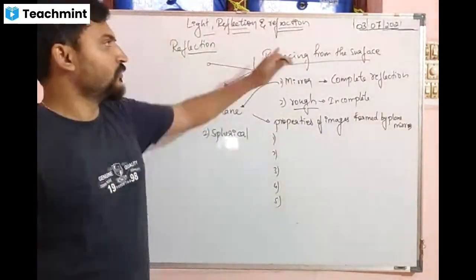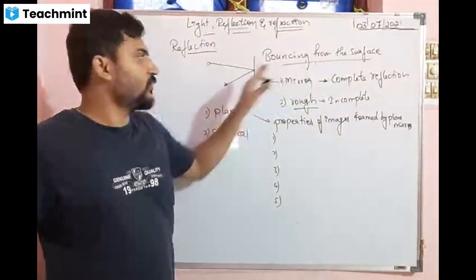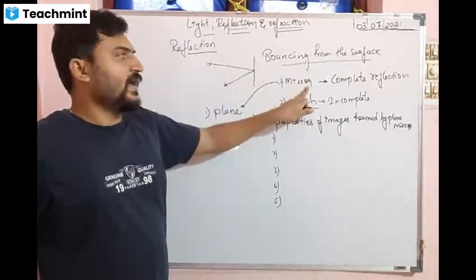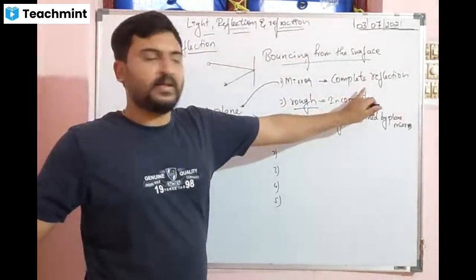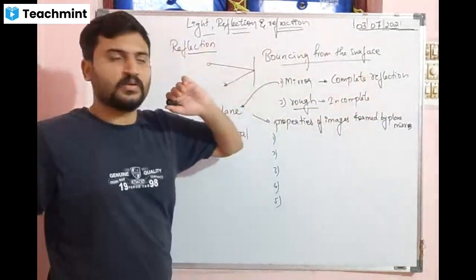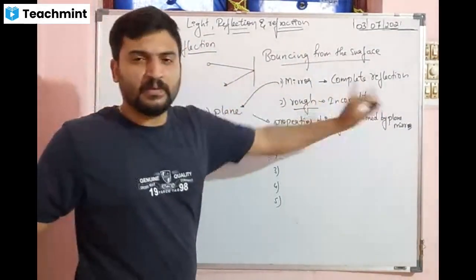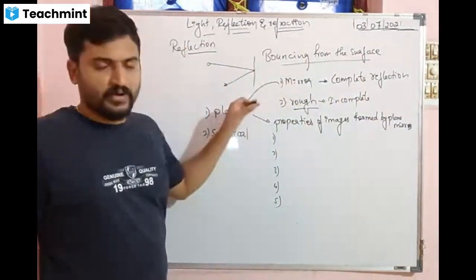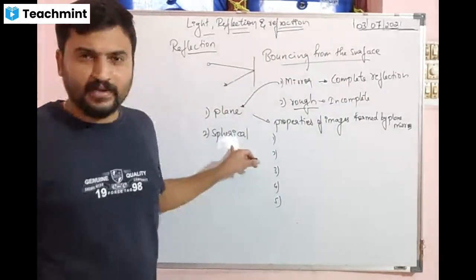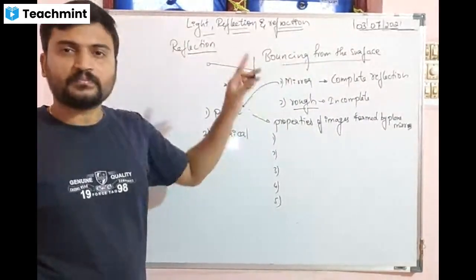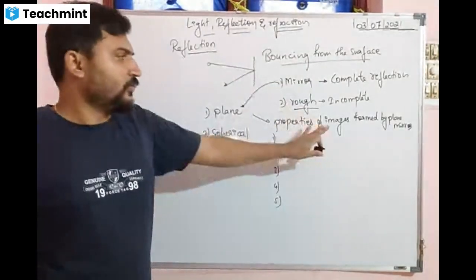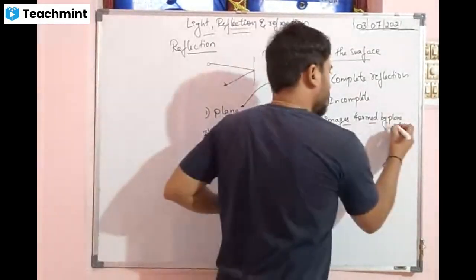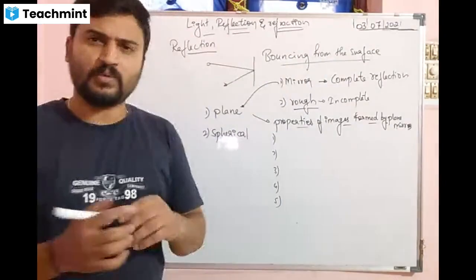What are those? So you know this bouncing from the surface is called as reflection, and there are two types of surfaces. One is mirror, that is completely plain surface which should give us complete reflection. Second, rough, incomplete reflection. In the mirror we have two types, plain and spherical. So the properties of the image formed by the plane mirror. Okay, one by one I will tell you the properties.